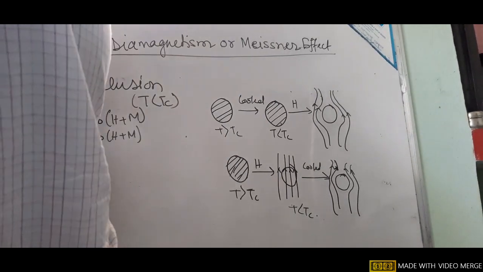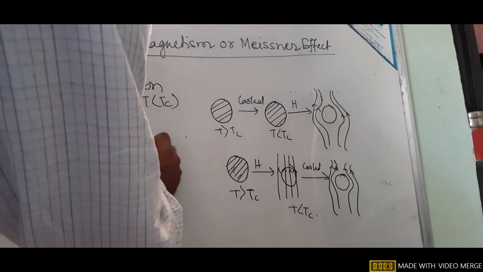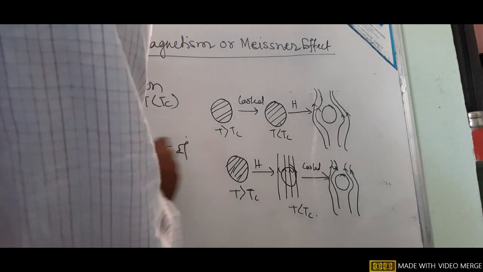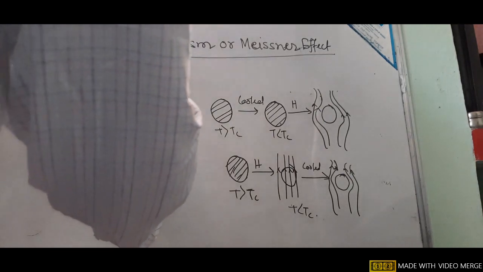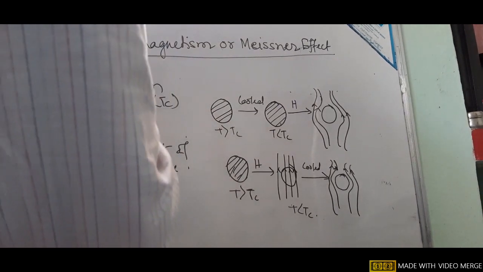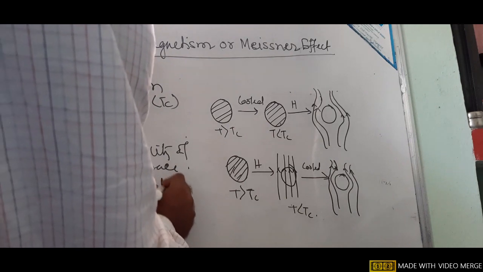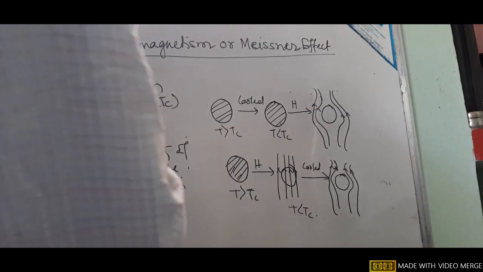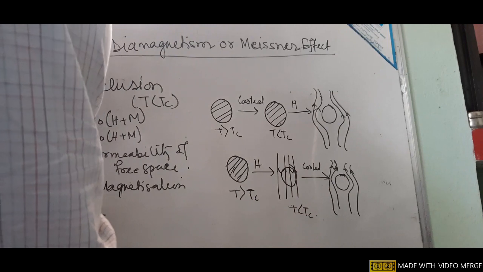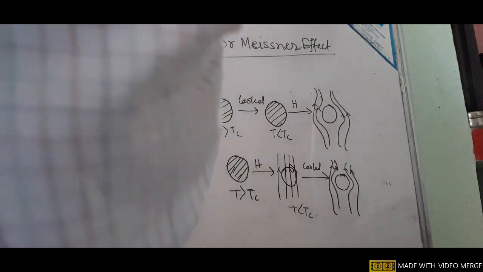Here mu0 is the permeability of free space. So H equals minus M, and M is the magnetization. So we get M by H, which is the susceptibility, and that becomes minus 1. That represents a negative susceptibility. It means it is a diamagnetic material.